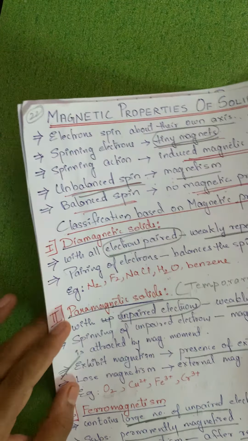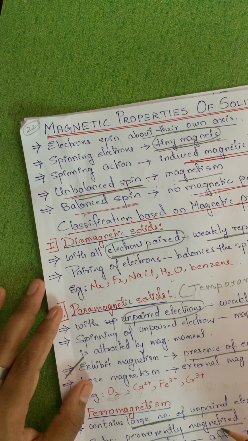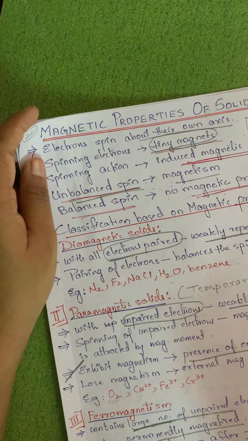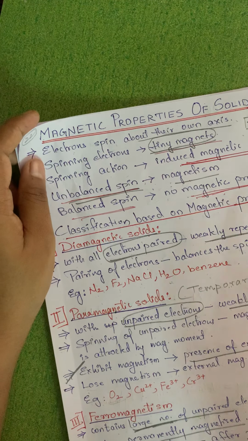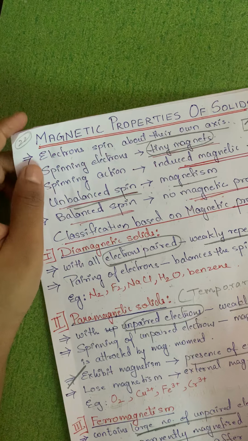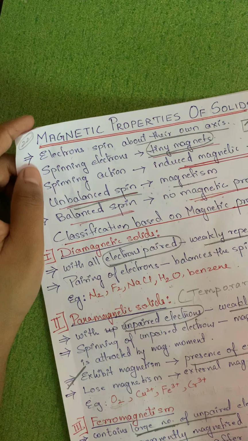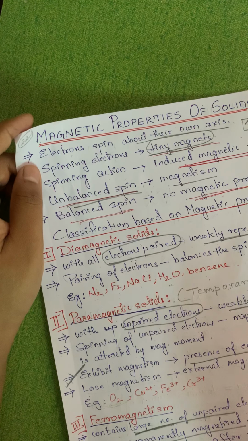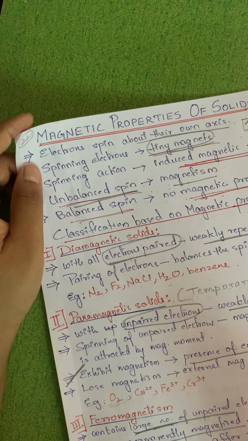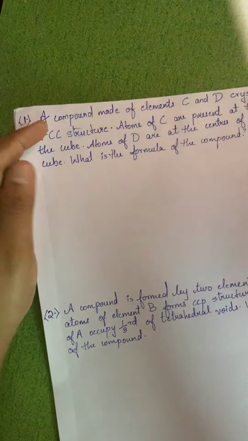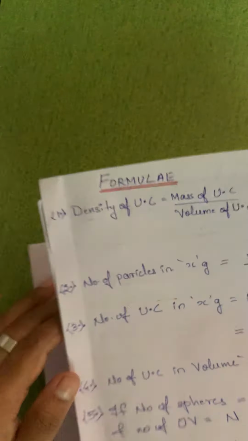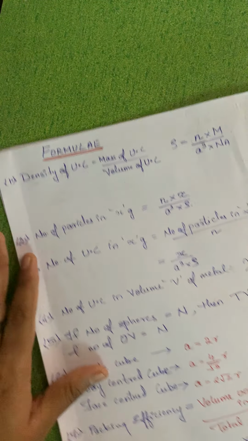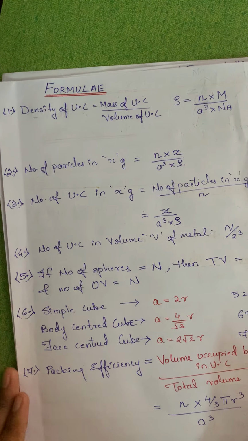So, this was the last topic in this chapter, that is solid state. Now we will do some sums based on solid state. For that, we have to learn some of the formulas. We know some of the formulas already. We'll just summarize all the formulas first. To begin with, the first formula, very important.